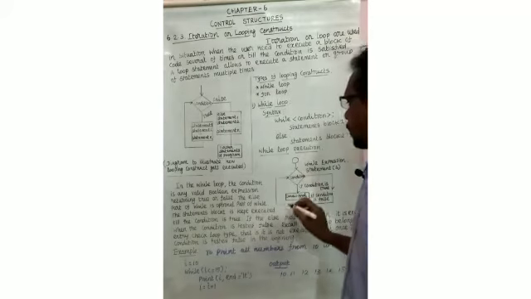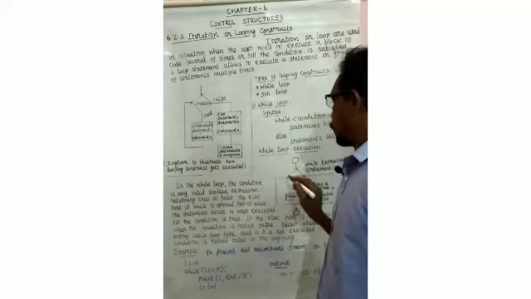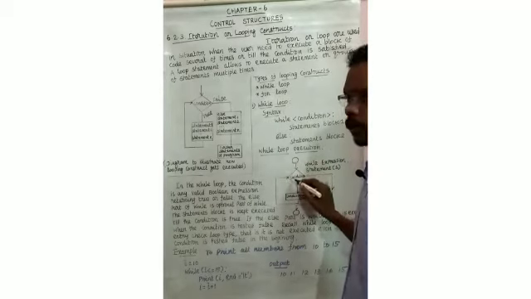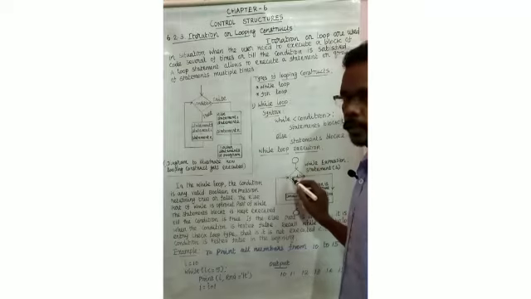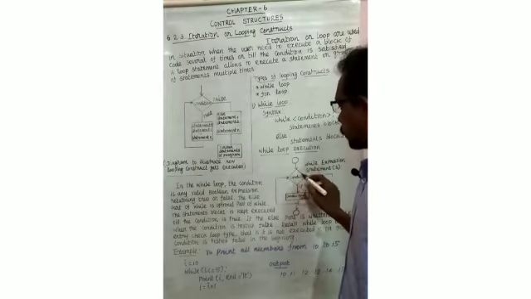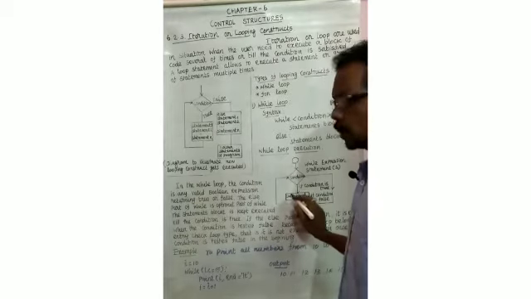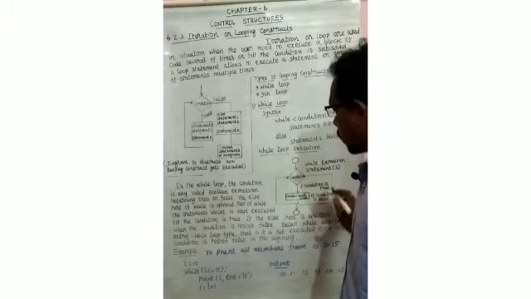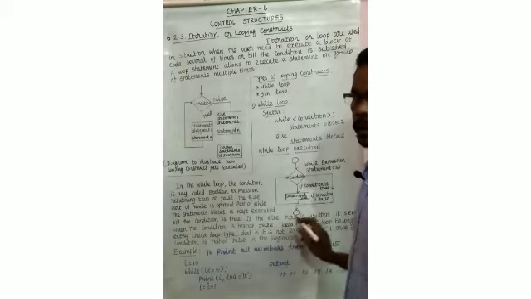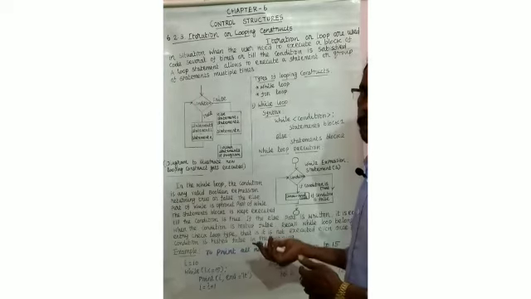Next, while loop execution. How will the while loop be executed? First check the condition, and the program enters here. Actually, the while loop is an entry-check loop. Check the condition. Only if the condition is satisfied will the body of the loop execute. In case the condition is false, it will come out of the loop. That means it will exit. Maybe if there is an else block, it will also be executed.